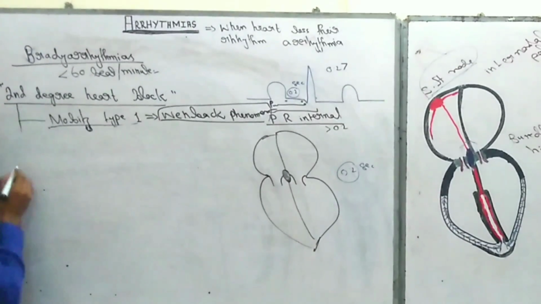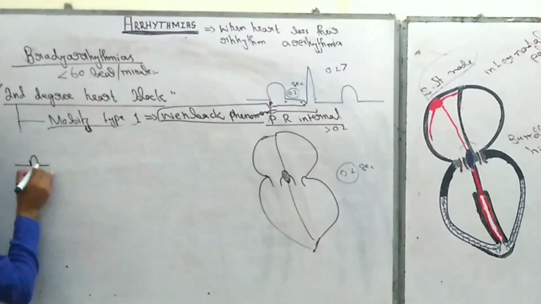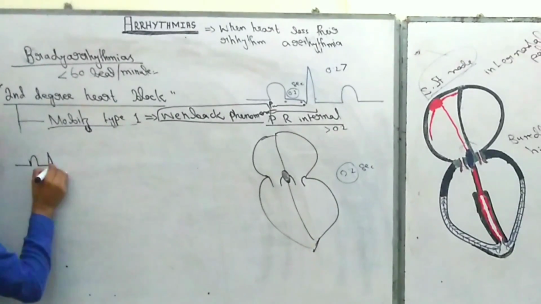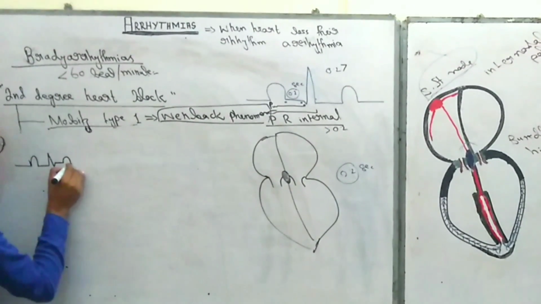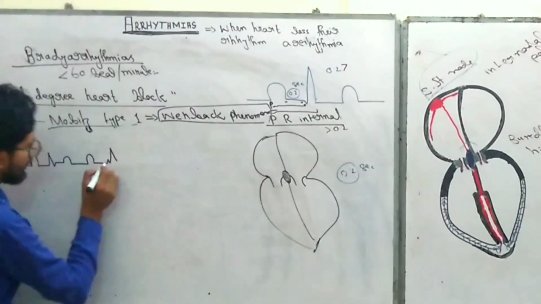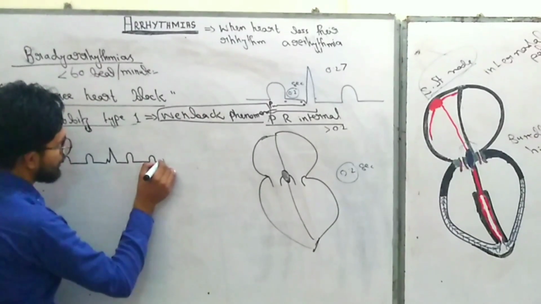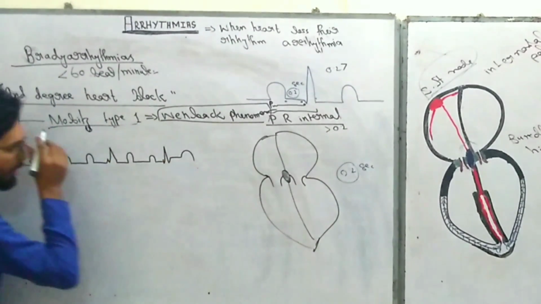Okay, first of all, the normal ECG. What is the normal ECG? Here is the P wave, the QRS complex, the T wave, and again the P wave, delay, QRS complex, T wave, P wave, and again delay.